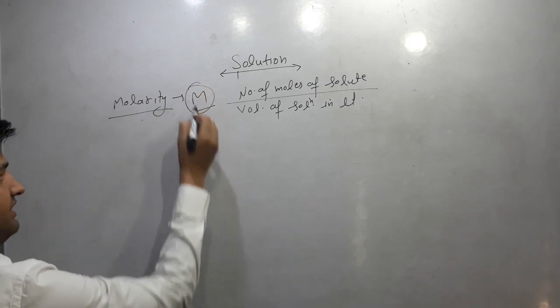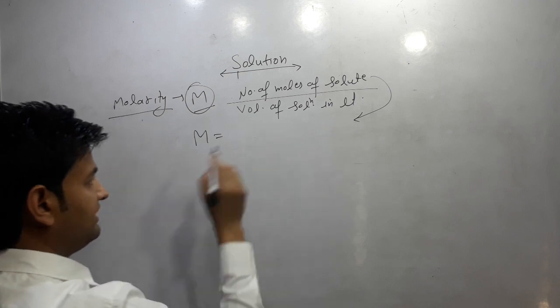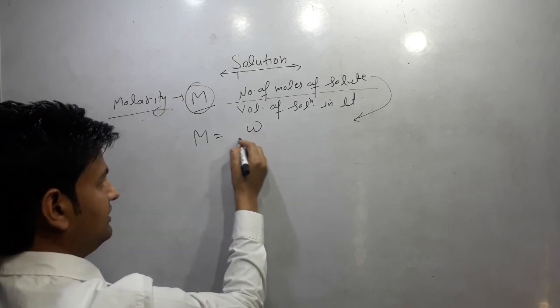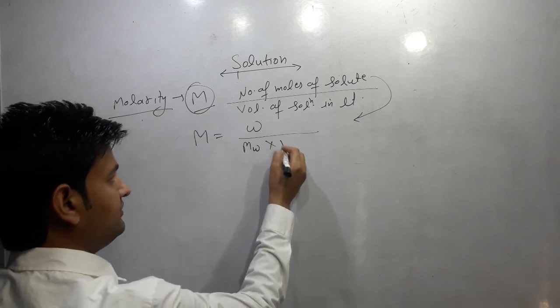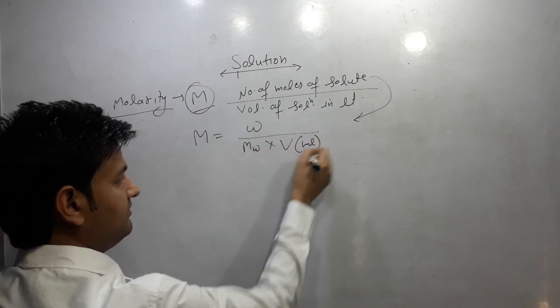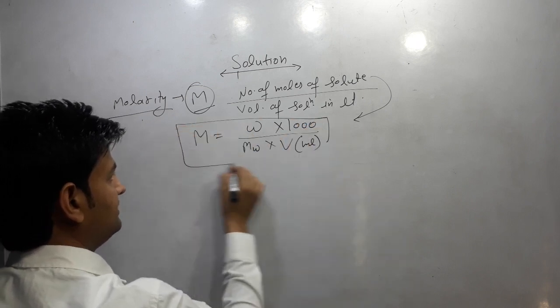Molarity is represented by capital M. So its formula: number of moles of solute. We can calculate the number of moles from the mass of solute divided by the molar mass of solute. If the volume of the solution is given in milliliters, then it can be divided by 1000.